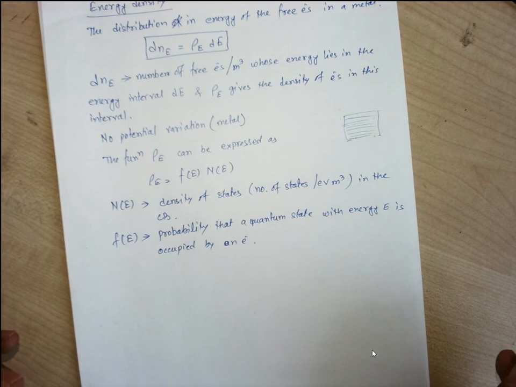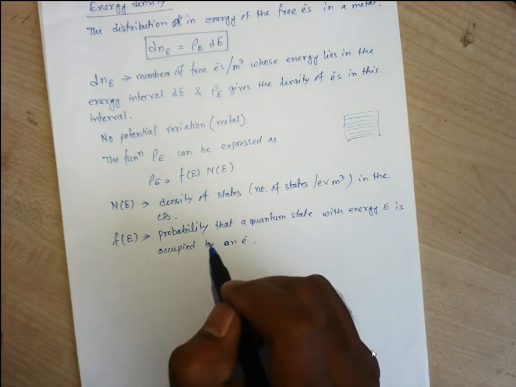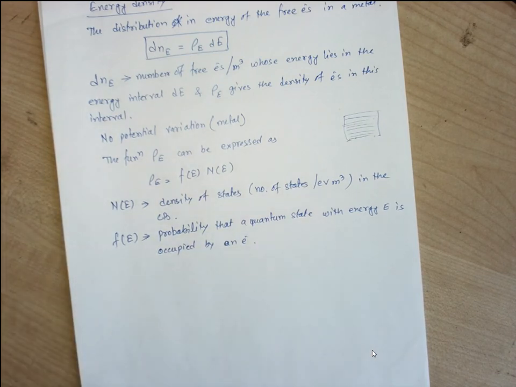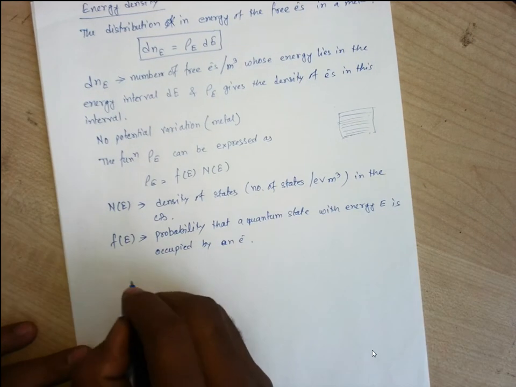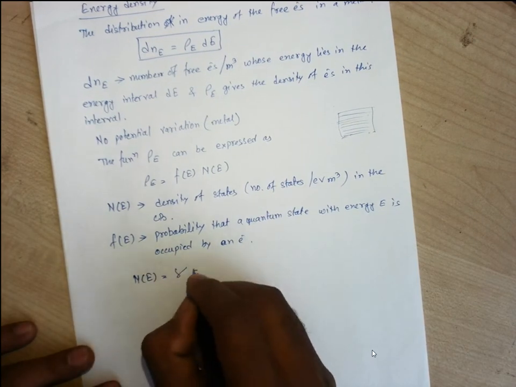So the electrons we consider take discrete energy states. Out of the whole set of energy states, Fe gives the probability that a particular energy state is filled with an electron. Clear? Now this Ne can be represented by the mathematical function gamma into E to the power half.